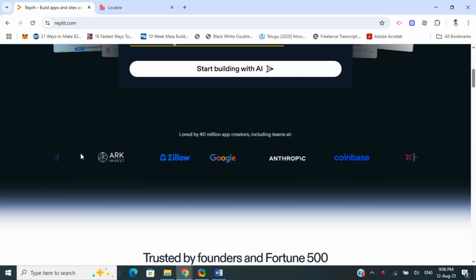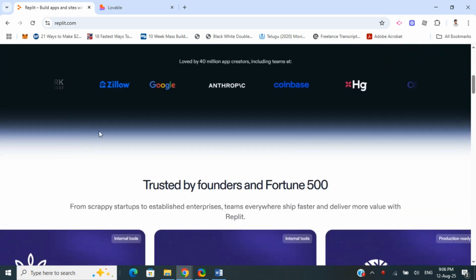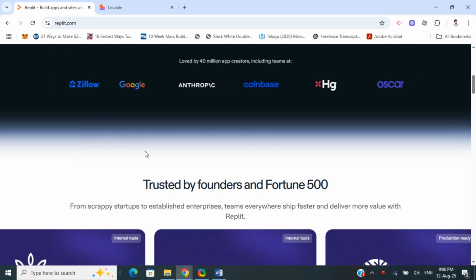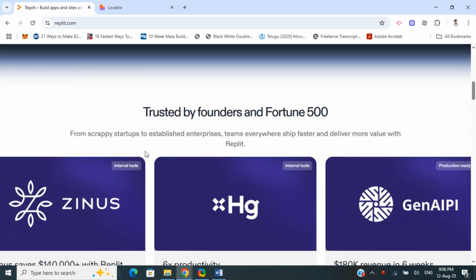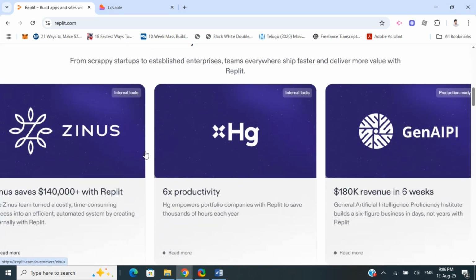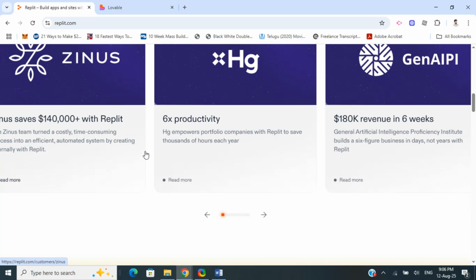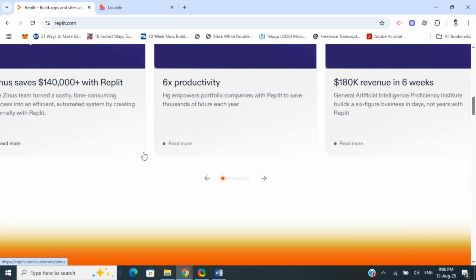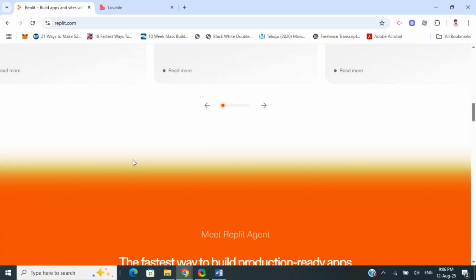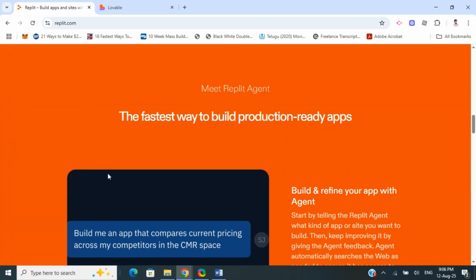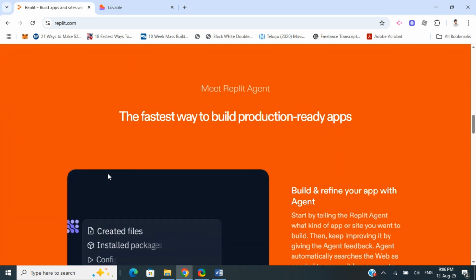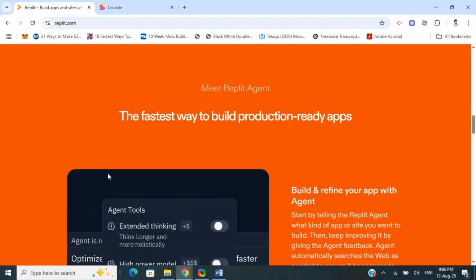If you look into each one of these separately, they have their own pros and cons. For example, Replit, some of its pros are that it supports 50-plus languages like Python, JavaScript, C++, and many more. You have real-time collaboration like Google Docs for coding, and it deploys apps instantly with Replit's deployment. It's great for learning and experimentation. The cons are that it can be slow with larger projects, and also it's not optimized for non-coders, people who are not good with coding.